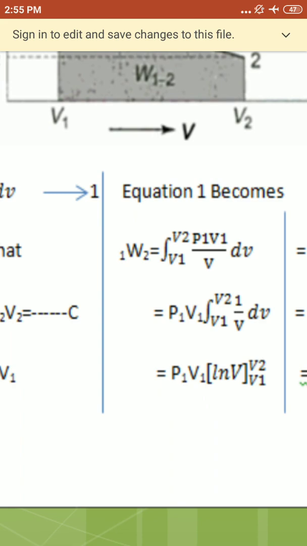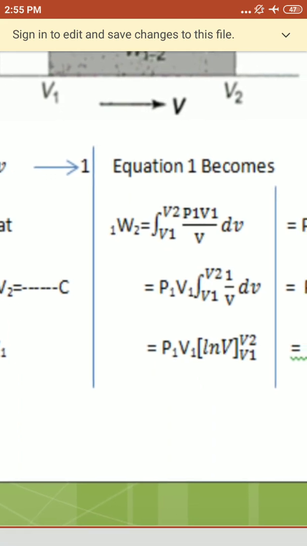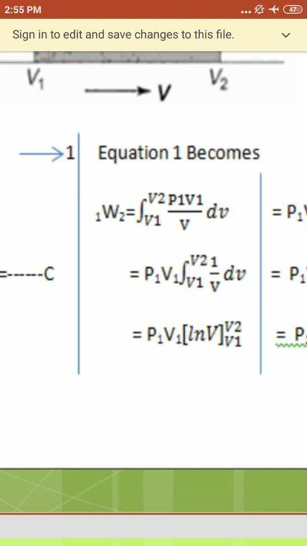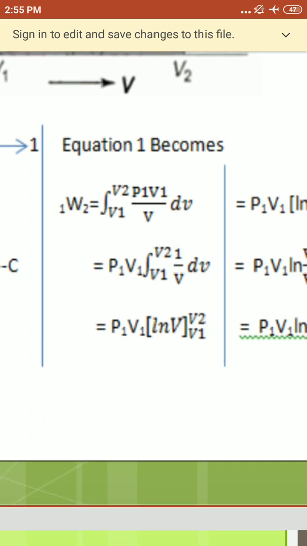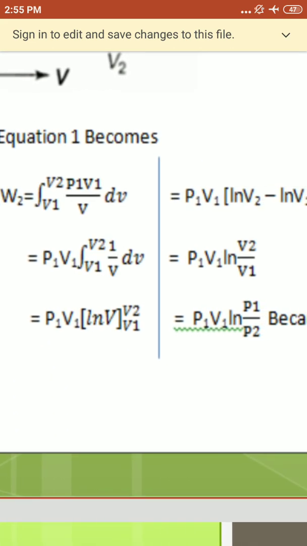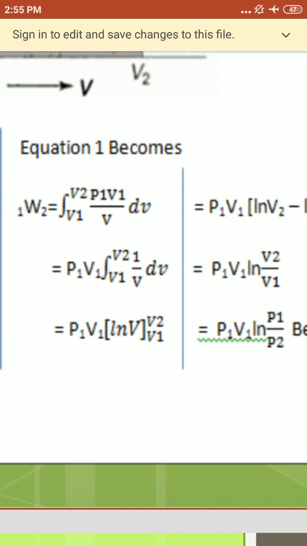Take P1 V1, which is constant, outside. The remaining is the integration from V1 to V2 of 1 by V dV. P1 V1 is constant, keep it as it is. What is the integration of 1 by x? That is log x, meaning ln. Here x means V, therefore ln V, with the upper and lower limits V2 and V1.